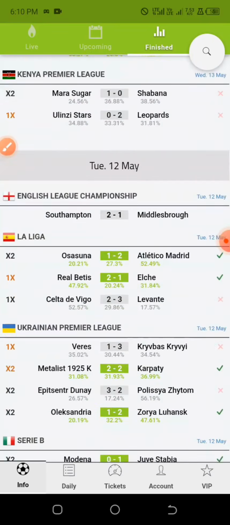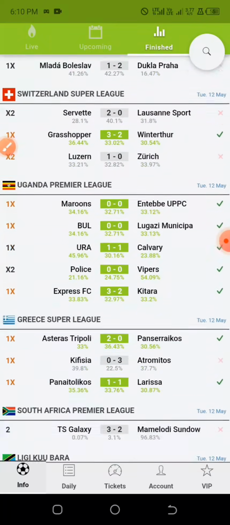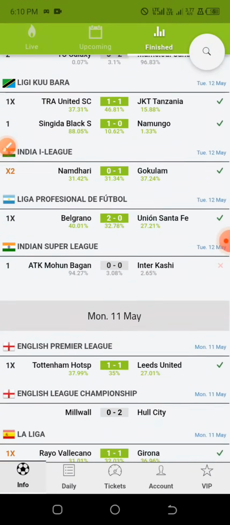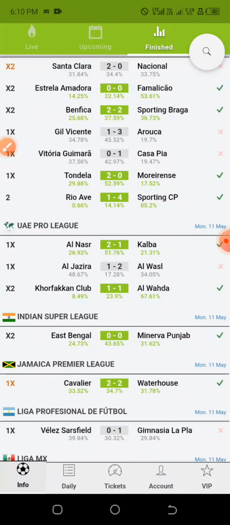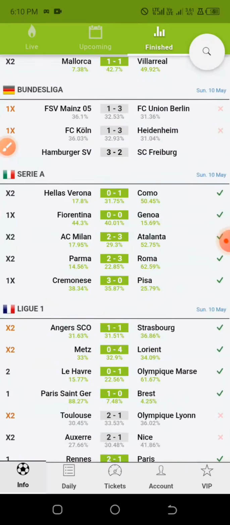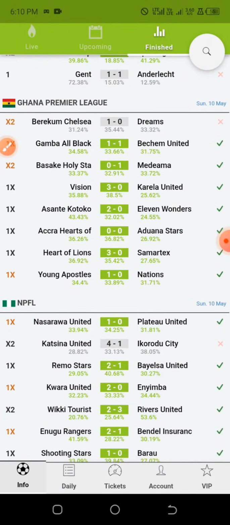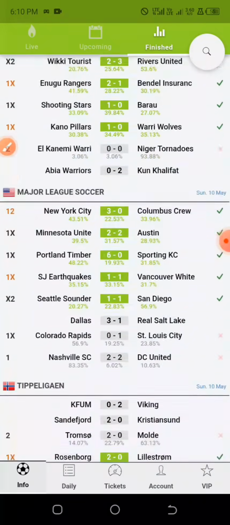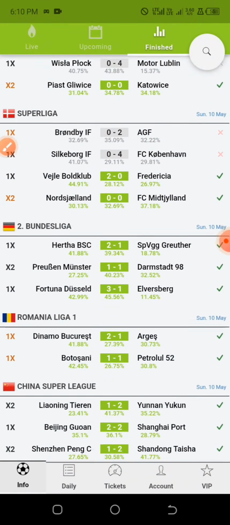And most of the places where this no draw double chance occurred, most of it actually came out so well, but it is not something that you will see often. So when you see it, just note it down as a banker. However, you need to engage with sport betting with care. You need to be very, very careful.